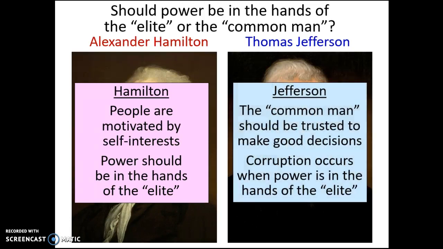Jefferson, on the other hand, believed that the common man could be trusted. He believed that corruption comes from the top. He believes that it comes from those that have. At the end of the day, he believed that the common man, the vast majority of people, make good decisions and can be trusted. So, Hamilton liked the elites. They should have the power. Jefferson believed the common man should have the power.